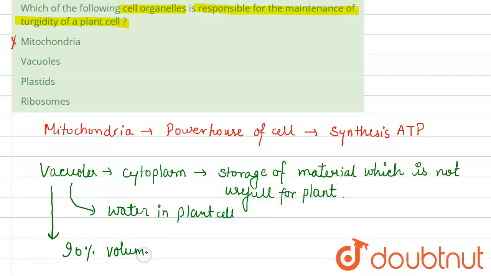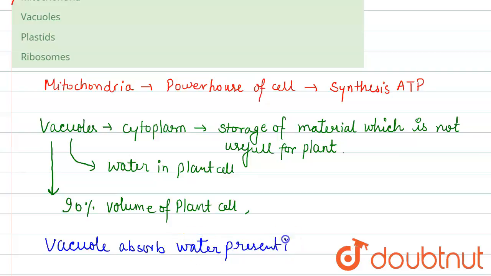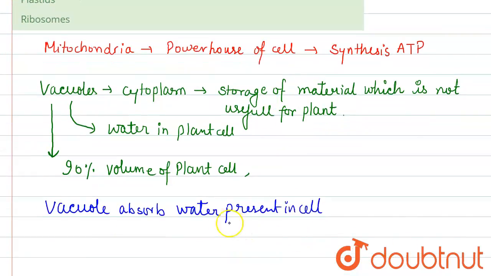And when the water concentration increases inside the cell, the vacuole absorbs all that extra water present in the cell and maintains the turgidity of the cell.